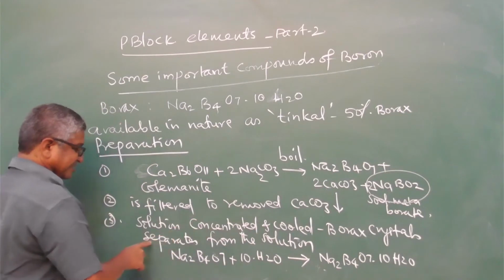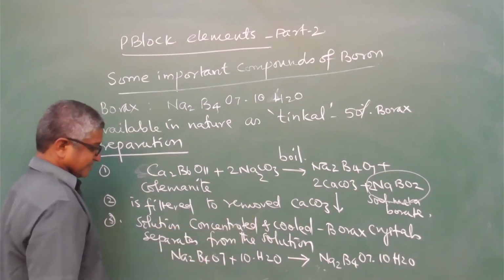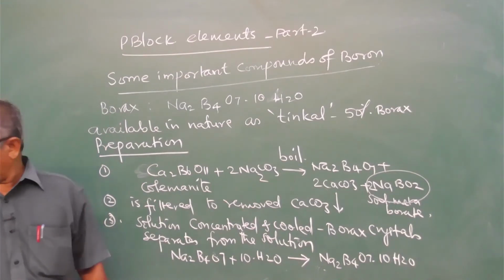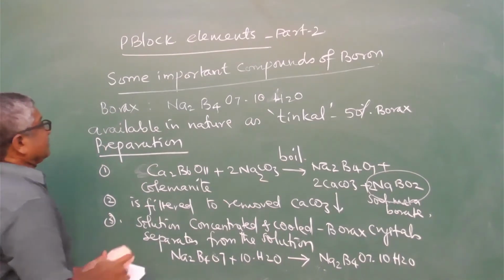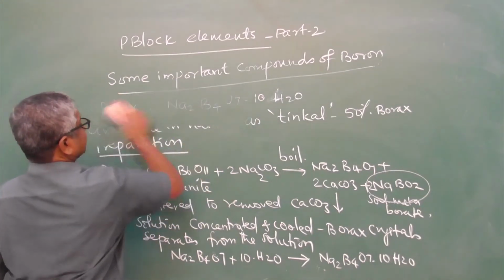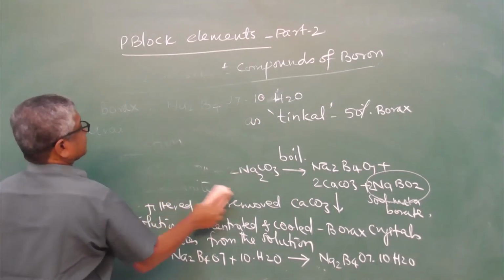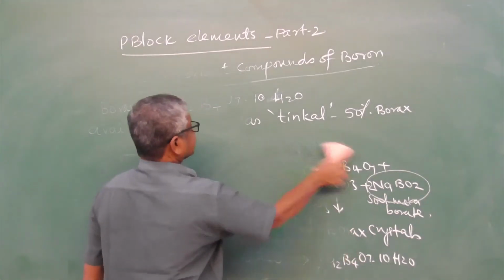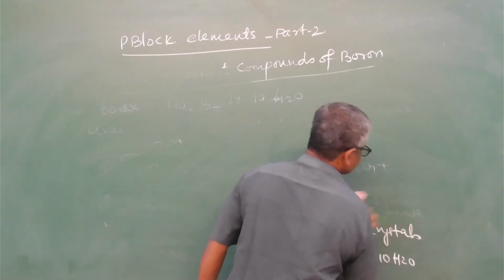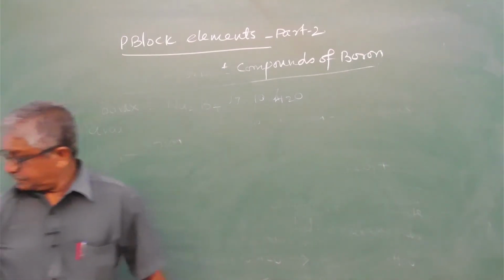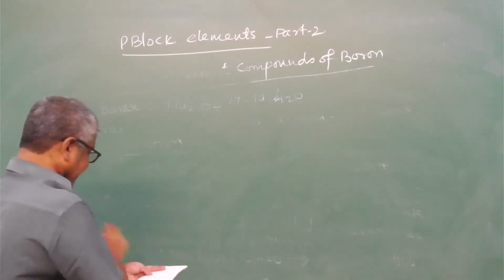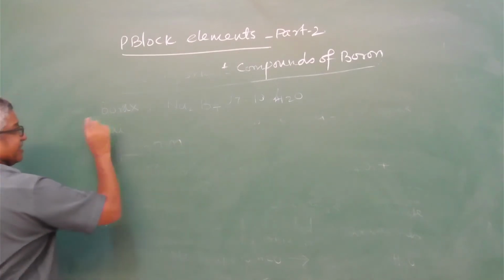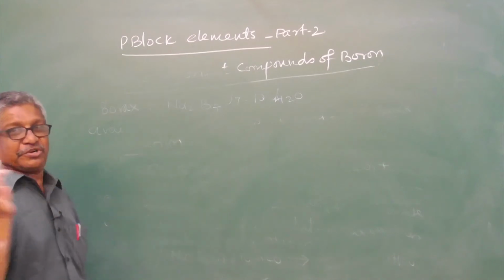The borax crystals separate from the solution. Then the sodium metaborate gets removed, and this is the method of preparation of borax.